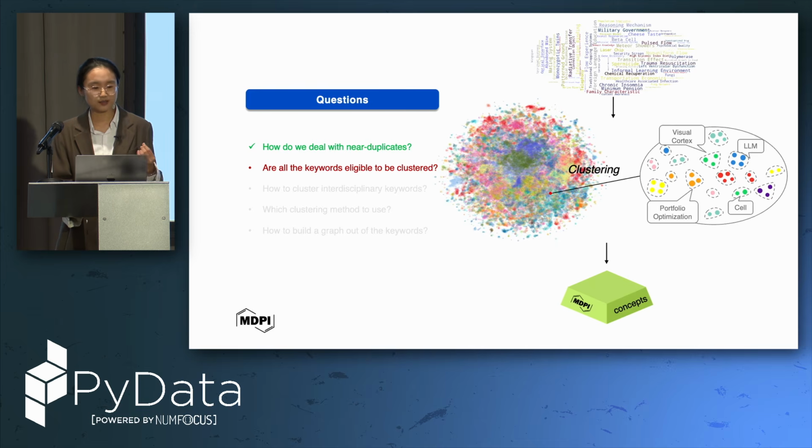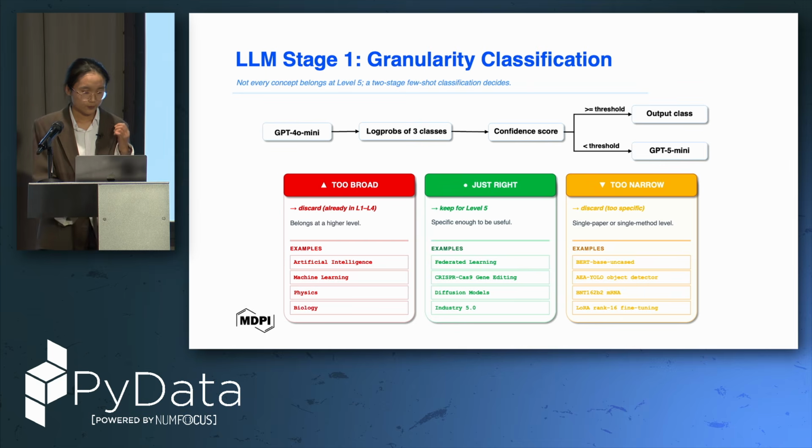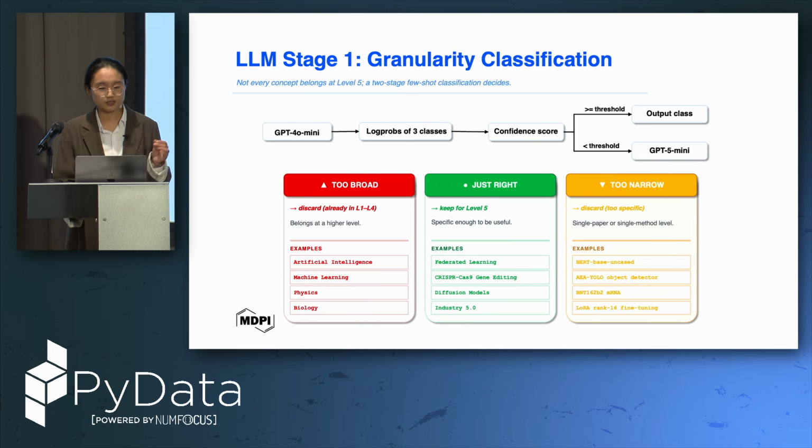The second question here is, are all the keywords eligible to be clustered? Here we can see that there are 3 types of keywords. Some are too broad, for example, artificial intelligence and machine learning, which are at the field level or the subfield level. But some are too narrow, for example, bert-base-uncased, which is a specific model version, or some RNA names, which are too narrow. We want to select the just right concepts here.